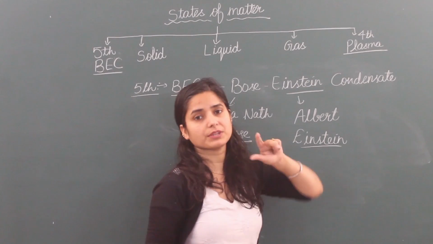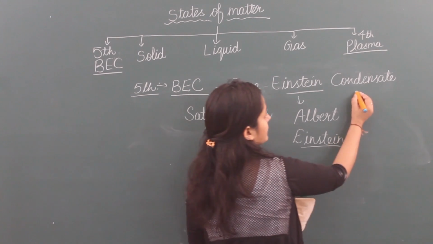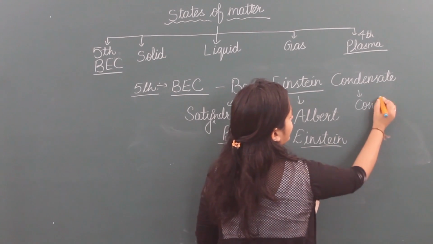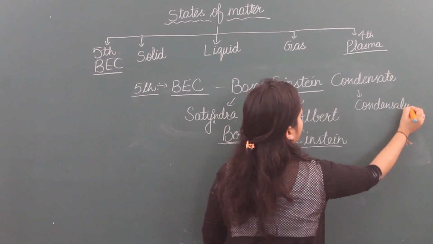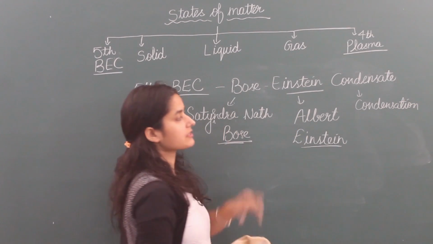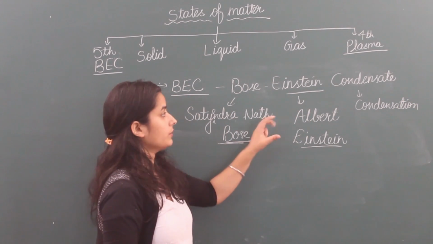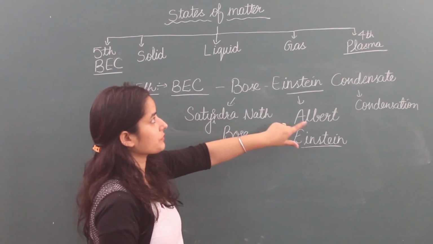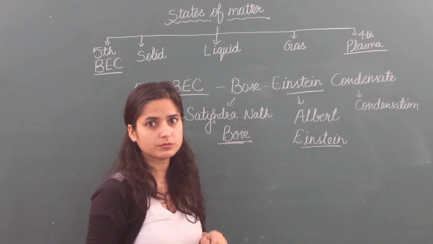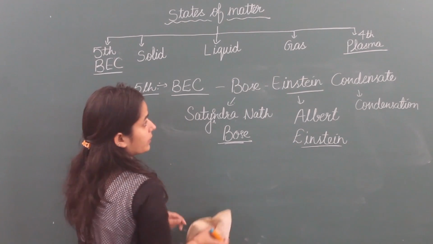Condensate is from the process of condensation. But this condensation is different from the condensation we study for gas converting into liquid. Okay.